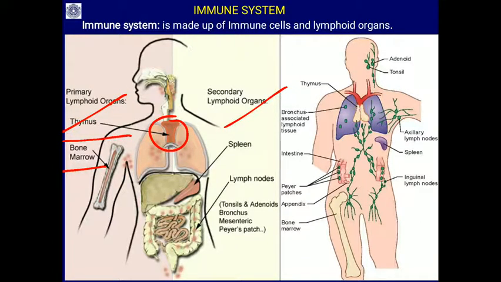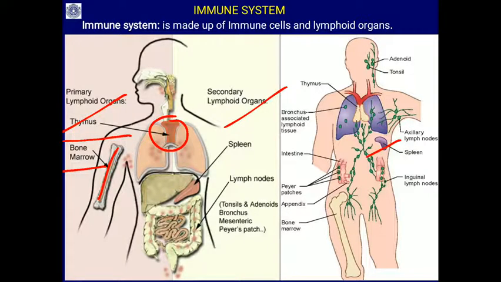The bone marrow is the marrow that is present inside the long bones of our body, the humerus bones and femur bones. Then the secondary lymphoid organs are the spleen. It is just below the stomach. You will find the spleen.